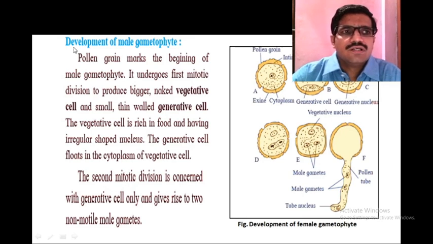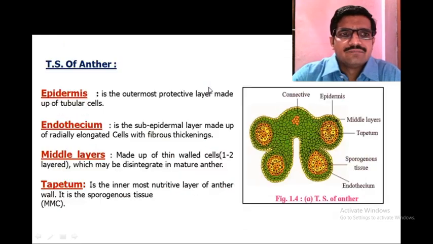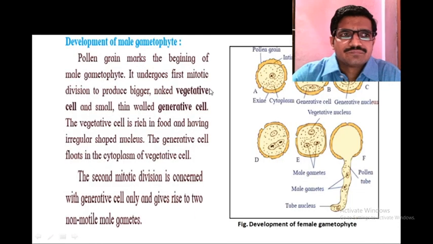Then we come to the development of the male gametophyte. For the development of the male gametophyte, the pollen grain is the essential part.